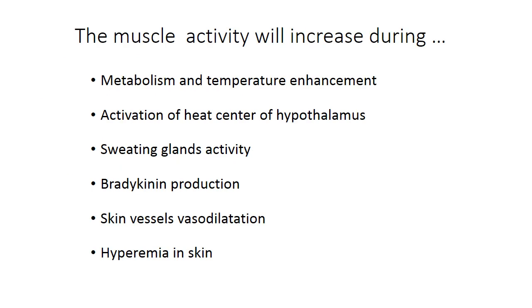The muscle activity will increase during metabolism and temperature enhancement, activation of some hypothalamus parts which are related to heat control, and during activity of sweating glands or sweating. By increasing bradykinin level, the muscle activity will be increased, and by skin vessels vasodilation also we can see muscle activity increase. And finally, hyperemia in the skin, meaning increasing blood flow under skin vessels, could increase muscle activity.